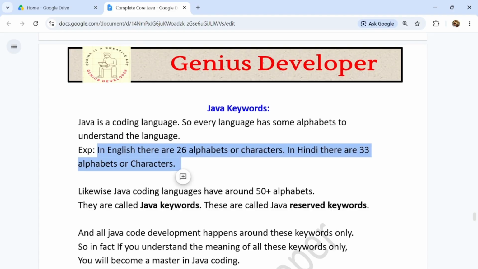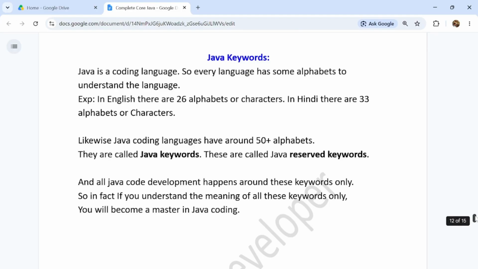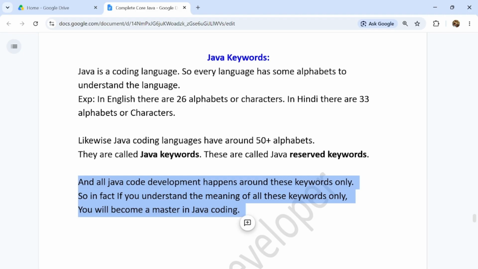In Hindi, there are 33 alphabets or characters. Likewise, the Java coding language has around 50 plus alphabets or keywords, guys. They are called Java keywords. These are called Java reserved keywords, guys. And all the Java code development happens around these keywords only. In fact, if you understand the meaning of all Java keywords, you will become a master in Java coding, guys.